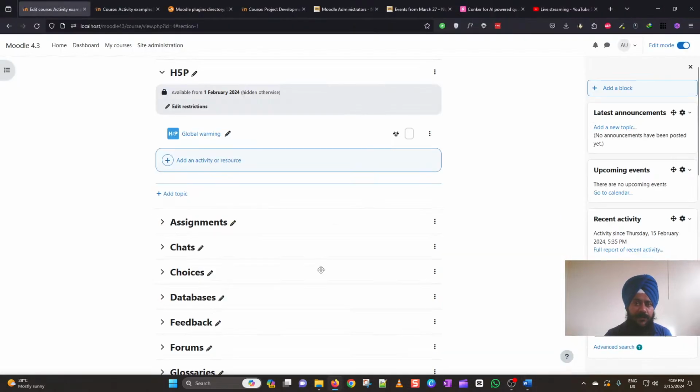This is pretty useful whenever you are having a quiz in Moodle, and let me say that by mistake you have added a question which was having some incorrect answer selected as the correct answer, due to which the students are not having a correct grade for that specific question in the quiz attempt.